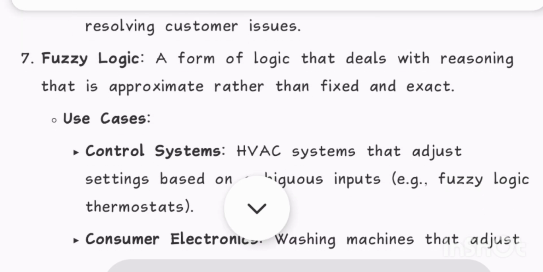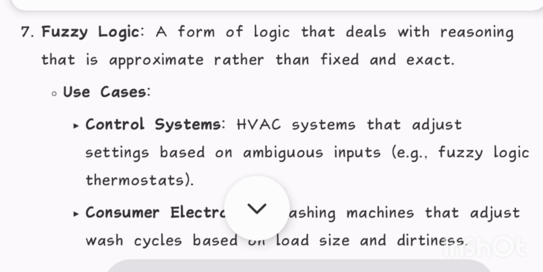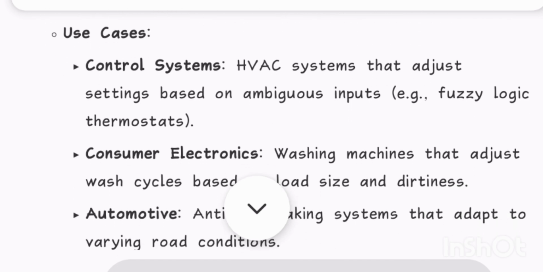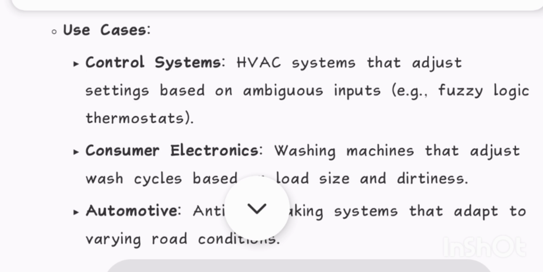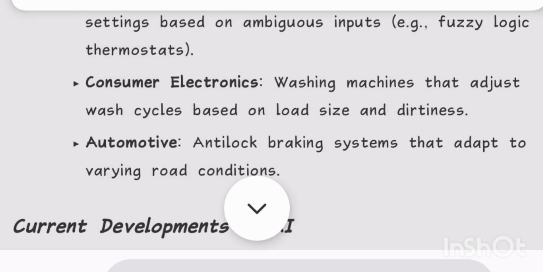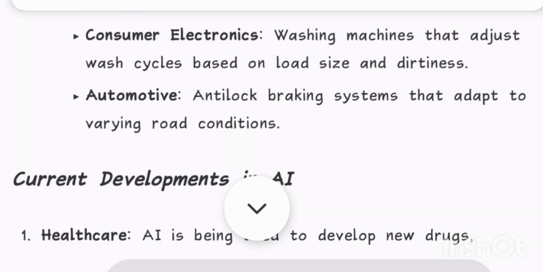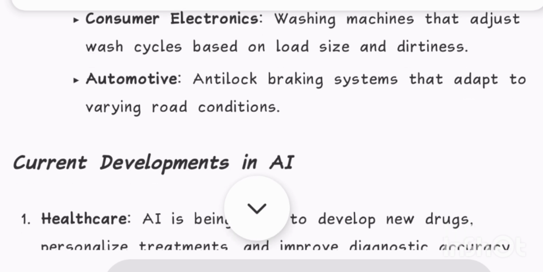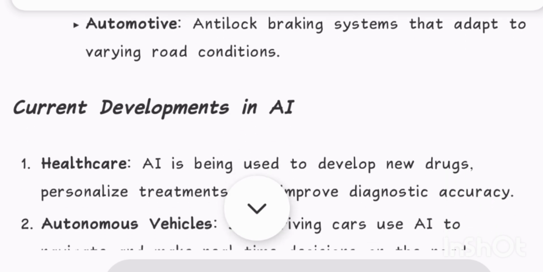7. Fuzzy logic, a form of logic that deals with reasoning that is approximate rather than fixed and exact. Use cases: control systems, HVAC systems that adjust settings based on ambiguous inputs, e.g., fuzzy logic thermostats. Consumer electronics, washing machines that adjust wash cycles based on load size and dirtiness. Automotive, anti-lock braking systems that adapt to varying road conditions.